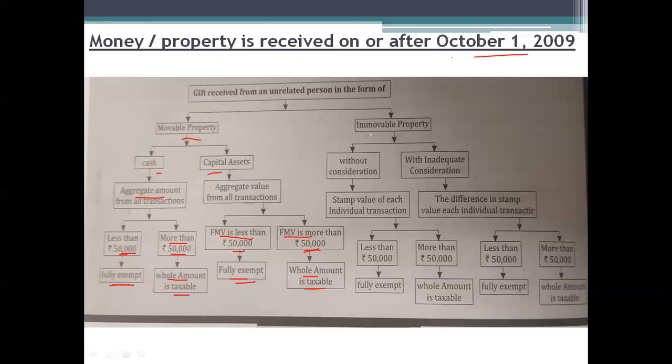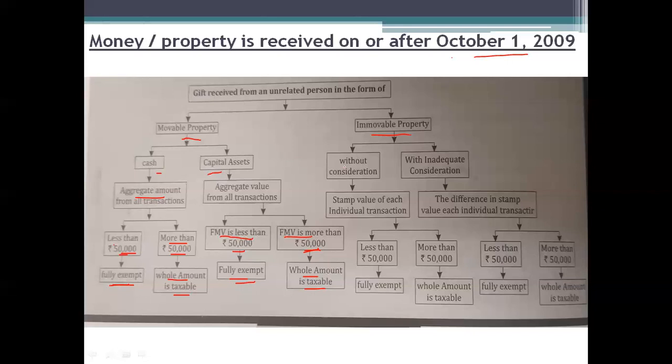The second category they have given is called immovable property. It may be a building or land or any other thing. Now, if you are receiving a gift in the form of immovable property on or after October 1st, 2009, then the procedure is as follows when you are not paying any consideration, that is, you are not paying any return amount for the gift.